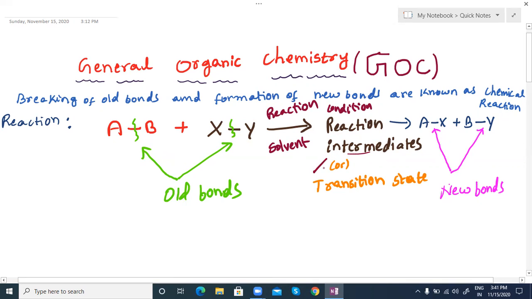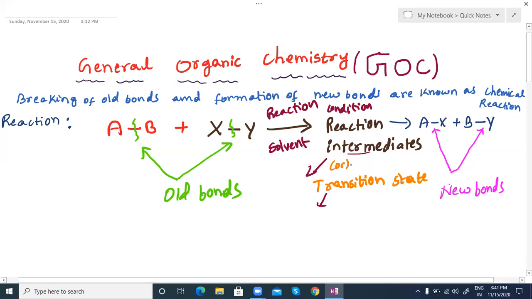So a reaction intermediate or transition state, before getting the product, is like a halt. Suppose you are traveling some long distance, approximately 250 kilometers. Somewhere you take a halt, maybe a snack break or tea break.